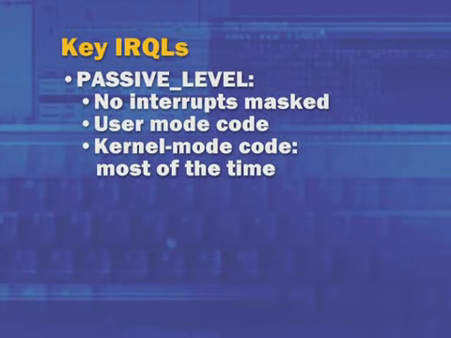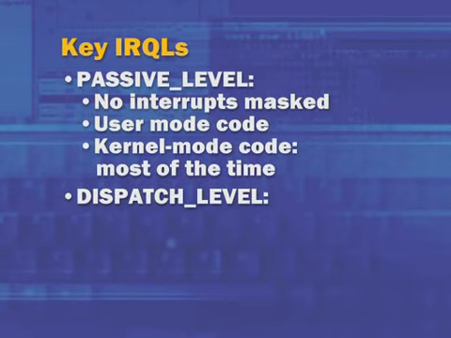The only time that the IRQL can be elevated to higher levels is if it's executing kernel mode code in response to software-generated or hardware-generated interrupts that trigger the execution of interrupt service routines or deferred procedure calls. Even in kernel mode code, though, most of the time Windows tries to remain at passive level simply because it provides better response to devices that are interrupting the system to keep their interrupts unmasked.